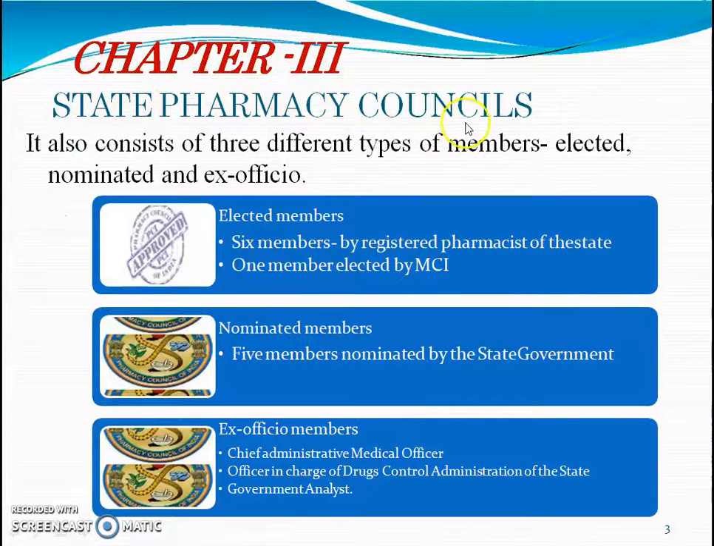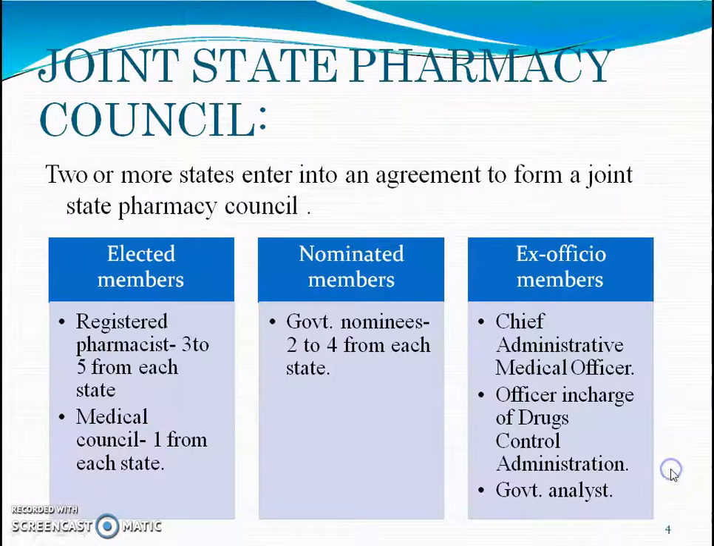Chapter 3, State Pharmacy Council. It consists of three different types of members: elected, nominated, and ex officio. Elected members: 6 members by registered pharmacists of the state, 1 member elected by MCI, Medical Council of India. Nominated members: 5 members nominated by the state government. Ex officio members: Chief Administrative Medical Officer, officer in charge of drug controller administration of the state government, and analyst. This is the administration of State Pharmacy Council.